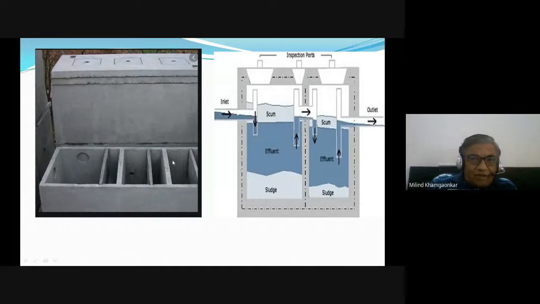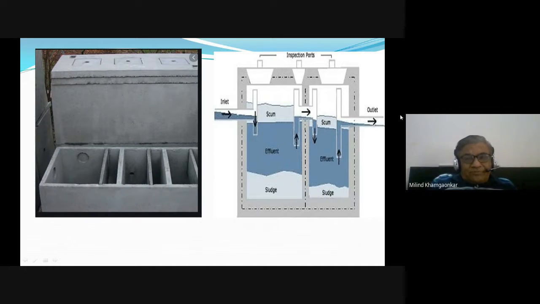How they are practically constructed is also shown here. Here you can see this is a bit different type of tank, wherein one or two baffle walls are there at intermittent positions. Some partition walls are also there, and through these partition walls holes are provided, so that sewage should pass from one side to another, not from the top but from the bottom. So there will be a formation of scum on the top as well as sludge at the bottom, and in between the sewage,